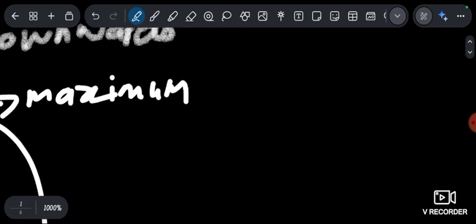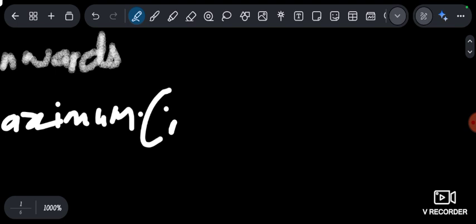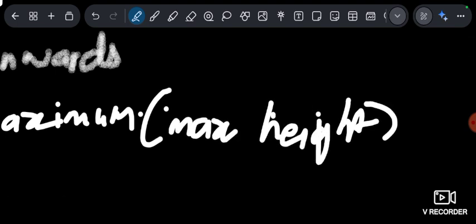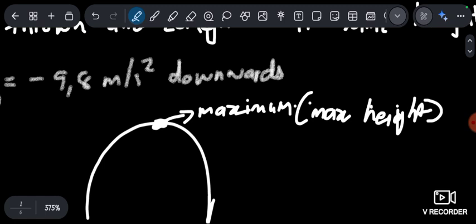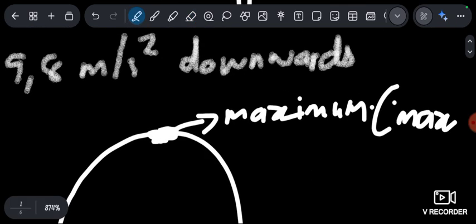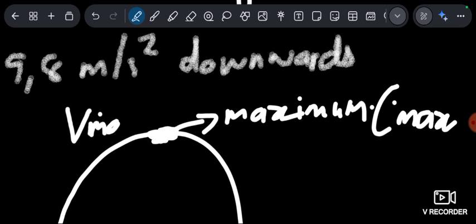Now, at the maximum height, it is where the ball changes direction from going up to going down. What is special about that point is that there, the ball's velocity, V at the maximum, is equal to 0.